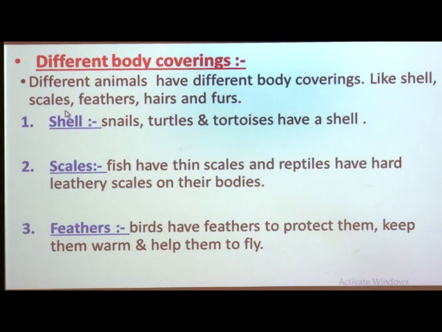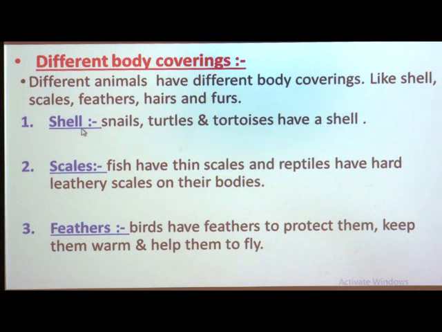For example, animals such as snails, turtles, and tortoises have a shell. These are different types of body coverings: shell, scales, feathers, hair, and fur. Now, out of these, first let us see the shell.